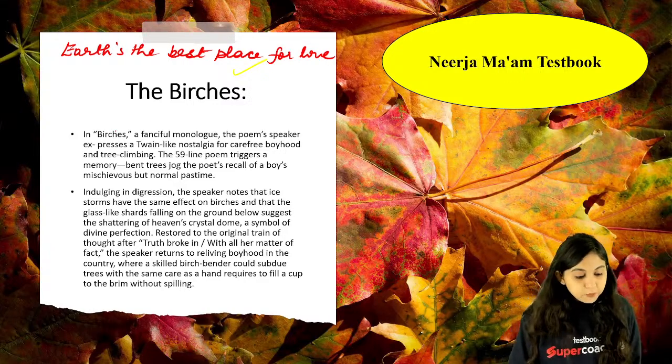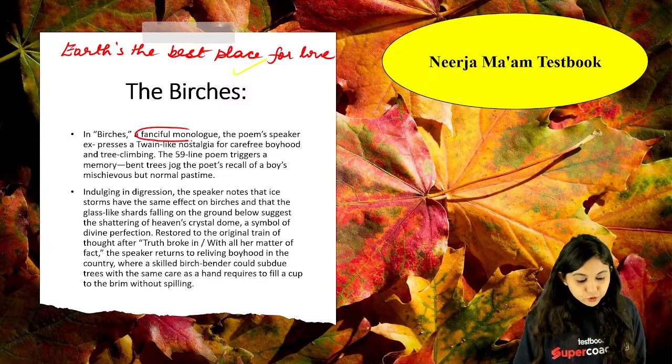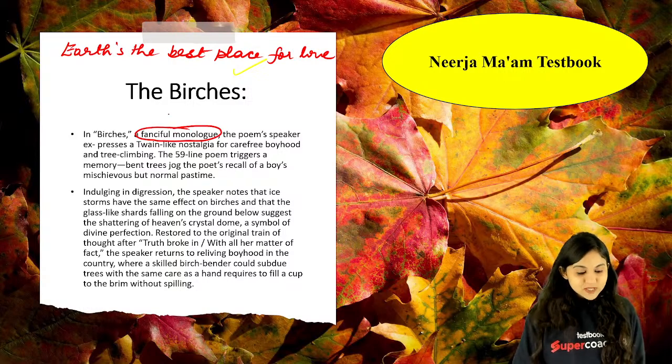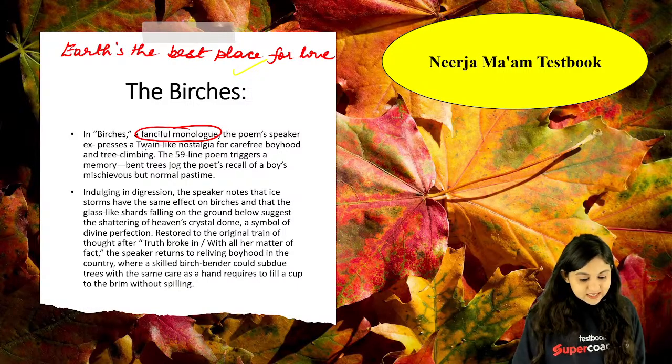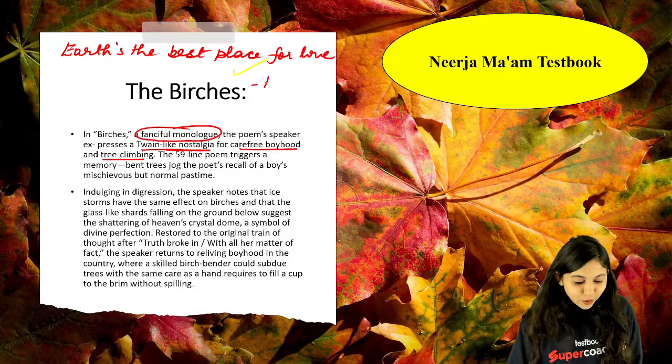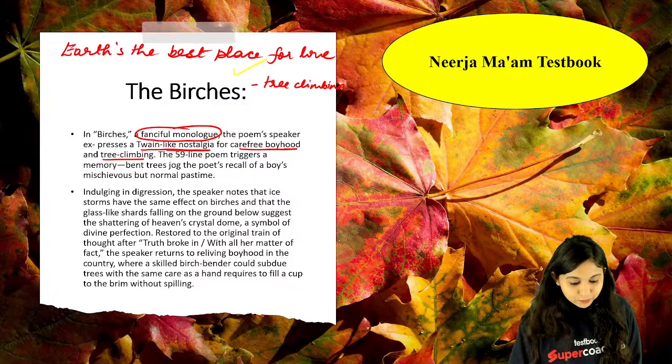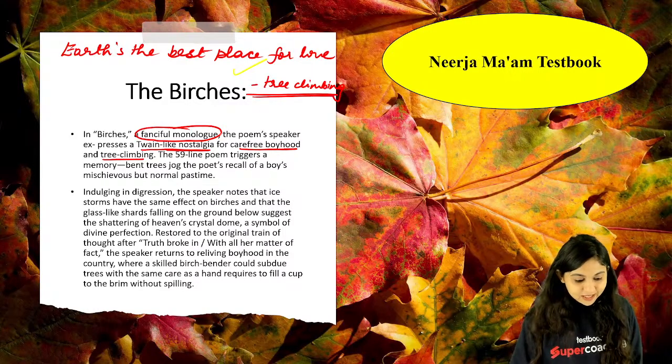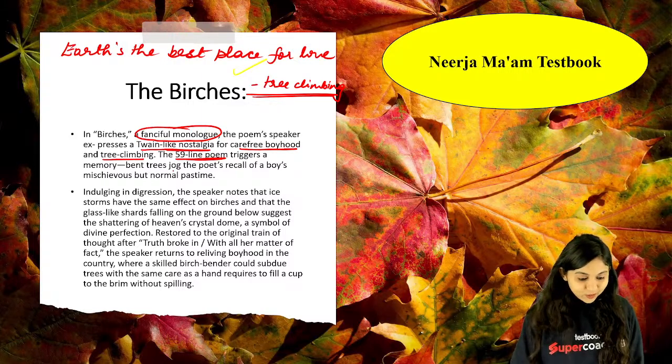Now, when we are talking about the Birches, it is a fanciful monologue. The poem speaker expresses a tween-like nostalgia of a carefree boyhood, tree climbing, right? This is something that is spoken about by others also. So tree climbing. 59-line poem. It's trying to tell you about the memory altogether.